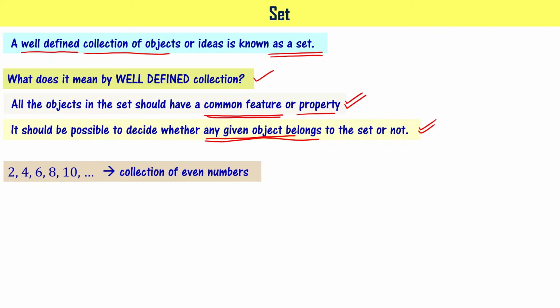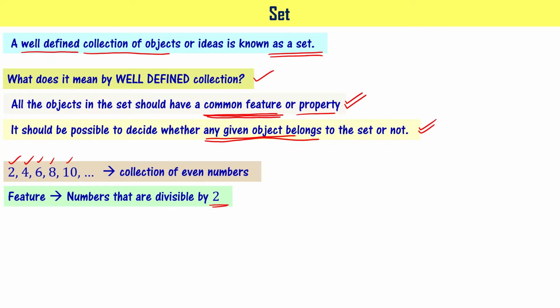Any number you take from this collection should have a common feature. The common feature here is that all these numbers are divisible by 2. Even numbers are the numbers which are divisible by 2, so all these numbers have one common feature.